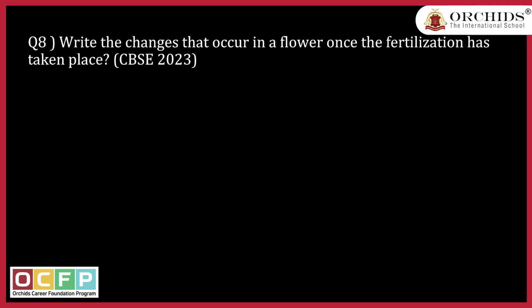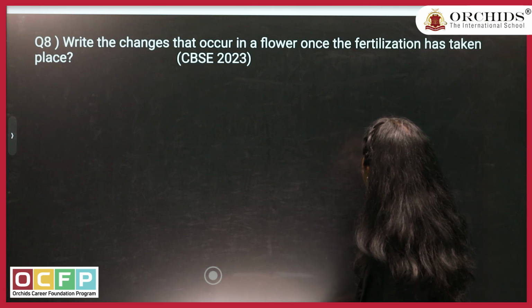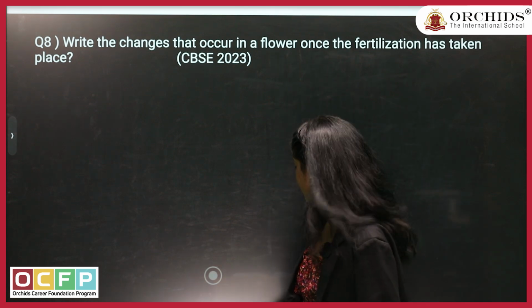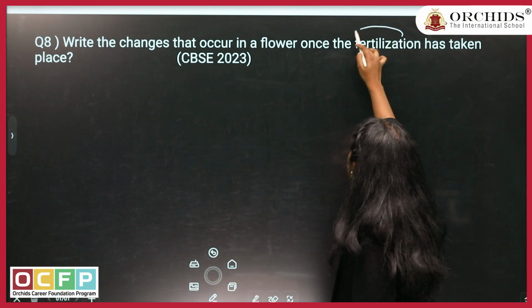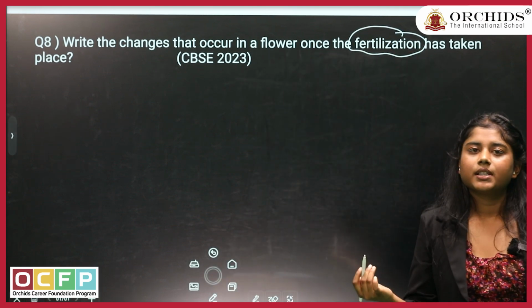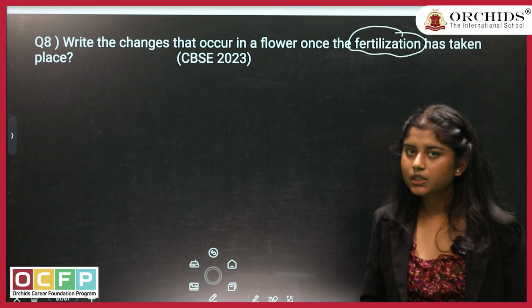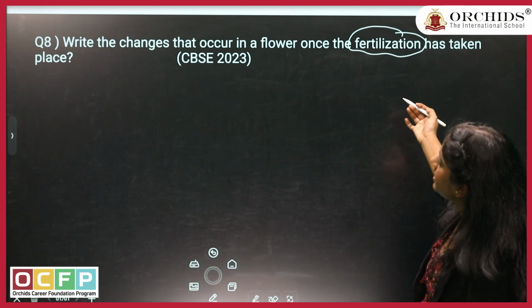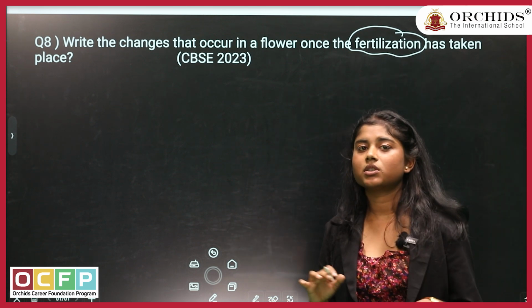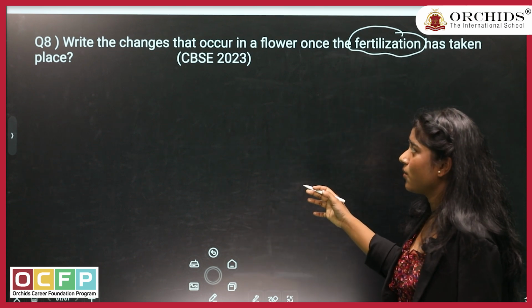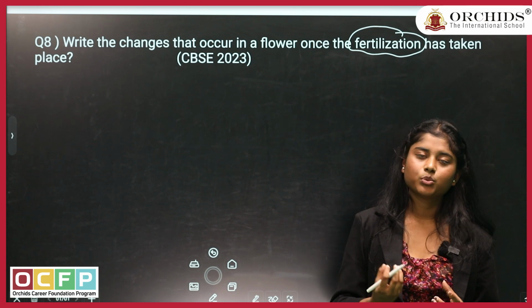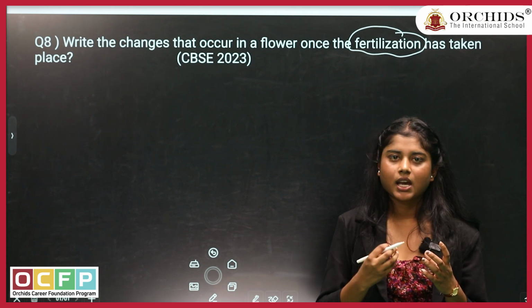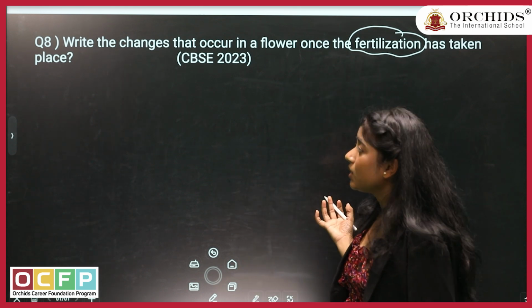Moving to next question. Write the changes that occur in a flower once the fertilization has taken place. Now again, this word will repeat again and again in this chapter. Fertilization, the fusion of male and female gamete, and what they are asking is what happens with the flower when fertilization has happened. Now why is this question formed? You have seen the structure of a flower, they have beautiful petals, they have a good smell. Now what is the use of it then?